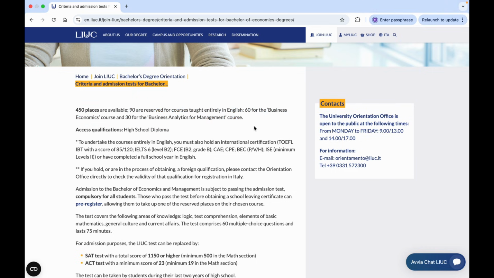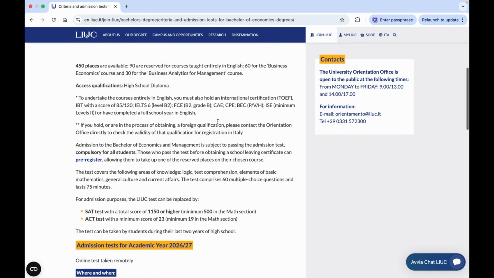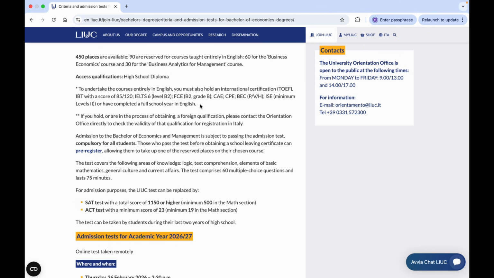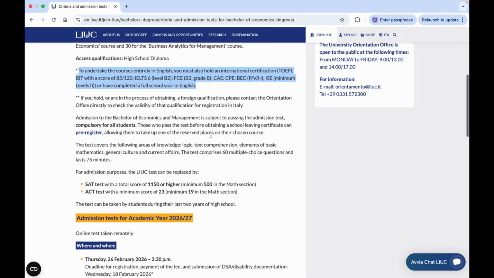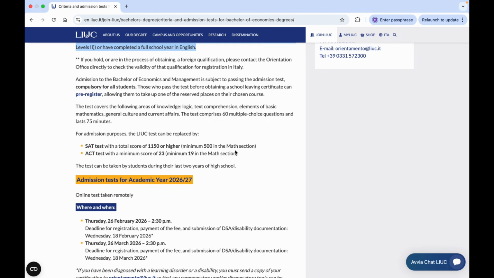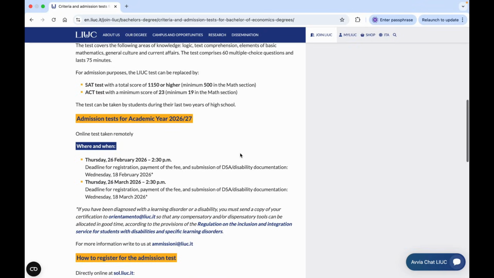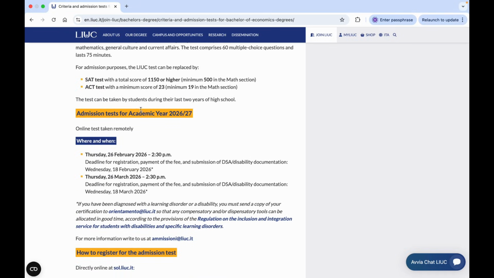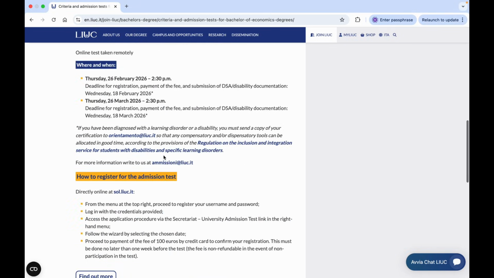So out of 90 seats, 60 are reserved for business economics course and 30 are reserved for business analytics for management. And here they have mentioned the requirements that you have to take. Similarly, they have mentioned the SAT test and ACT test, and if you want to apply, you have to click here. You have to follow the procedure.